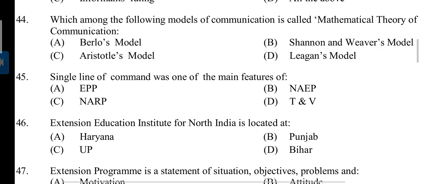Question number 44. Which among the following models of communication is called mathematical theory of communication? Answer is B. Shannon and Weaver's model. Question number 45. Single line of command was one of the main features of? Answer is D. T and V.